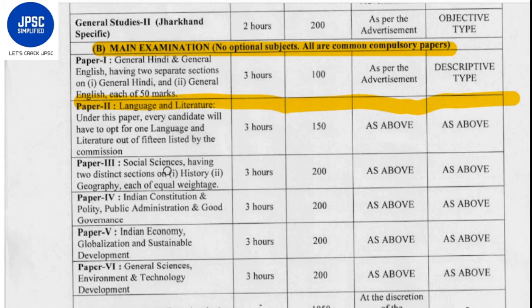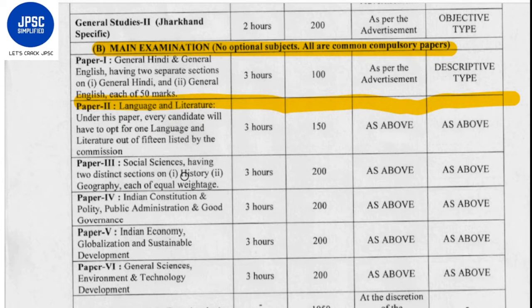Now the second paper is the language and literature paper. From the list of 15 languages, you have to choose one language and literature paper. It can either be English literature or Hindi literature or Khortha, Mundari or whatever. There is a list of 15 literature subjects, and from that you have to pick one. Paper 3 will be your normal GS paper.